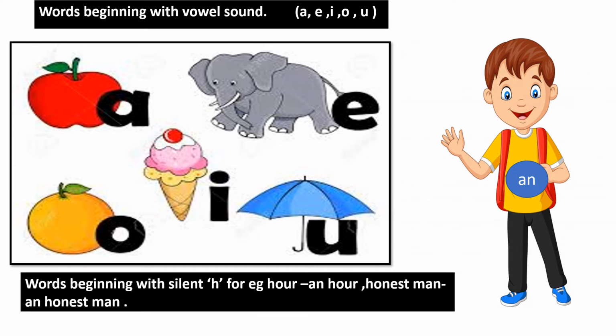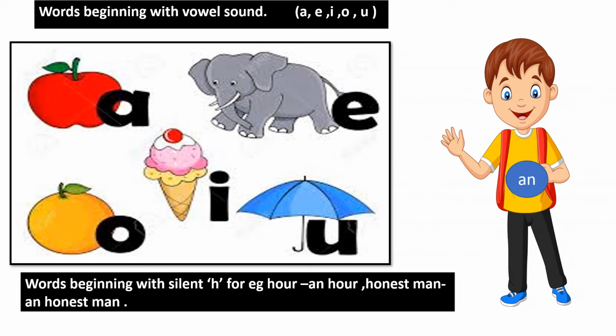Now you have to pay some more attention over here. Words beginning with a silent H, for example, an hour, an honest man, we use an over here. Now you will say, why is an used? Though H is not a vowel, it's a consonant. But we don't say 'hour' with an H sound.